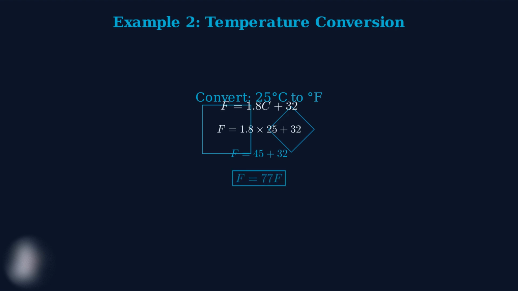45 plus 32 equals 77 degrees Fahrenheit. The addition of 32 is the translation part of our linear transformation. So 25 degrees Celsius equals 77 degrees Fahrenheit. This linear transformation preserves the proportional relationships between temperatures while adjusting for the different scales.